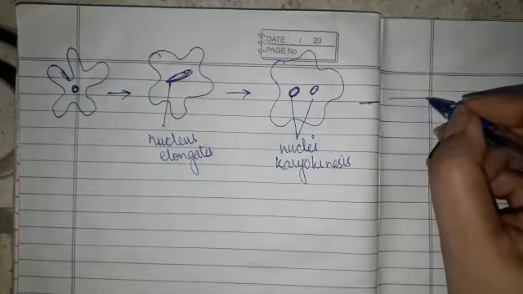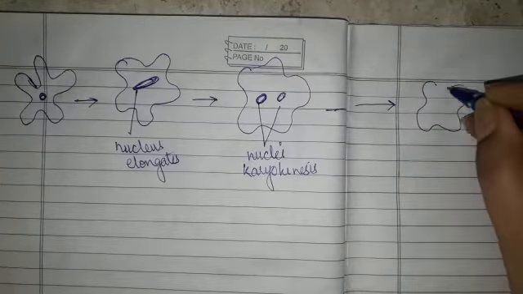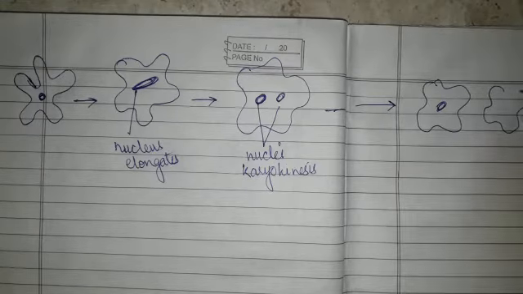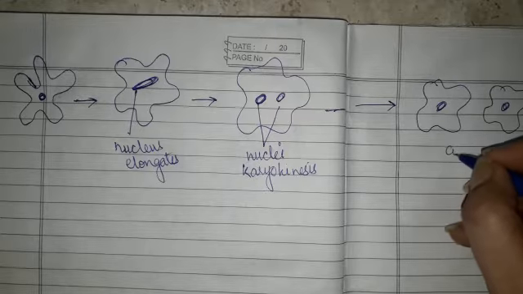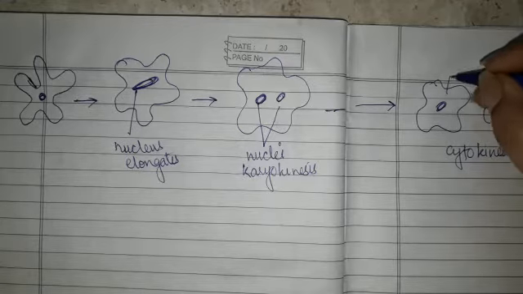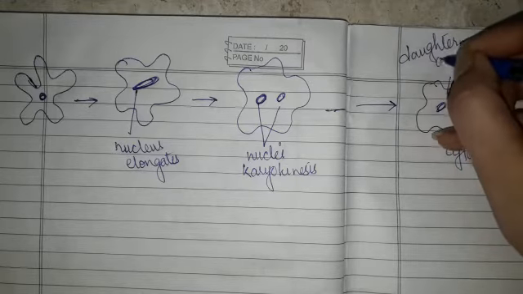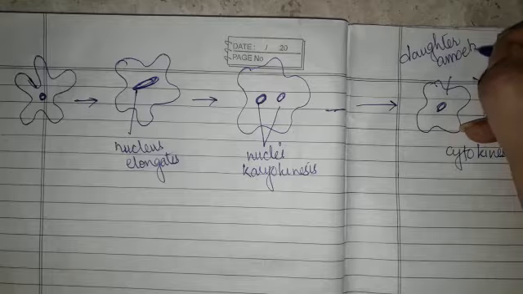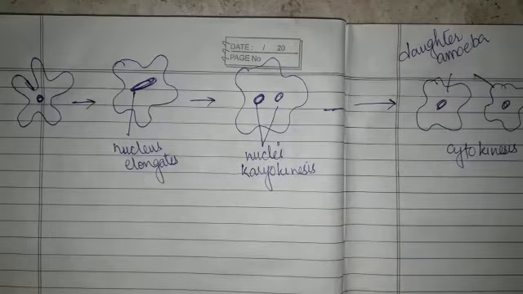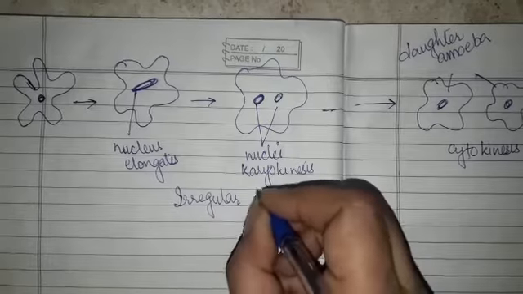This will be followed by the division of cytoplasm. यानी जितना साइटोप्लाज्म था, that divides into two. This is cytokinesis, that is division of cytoplasm, and the two cells obtained are called daughter amoeba. Since here there is no particular plane in which the cytoplasm has divided, so this is called irregular binary fission.